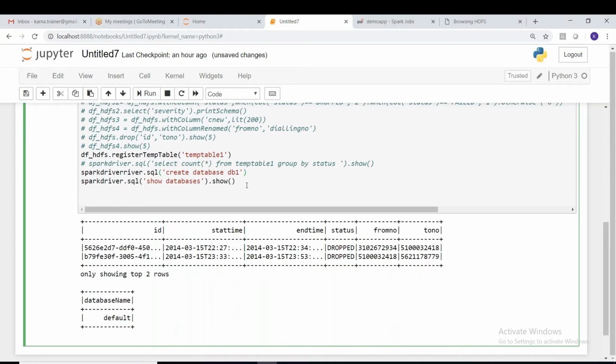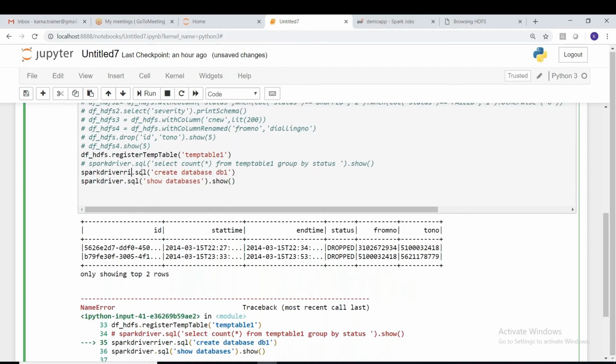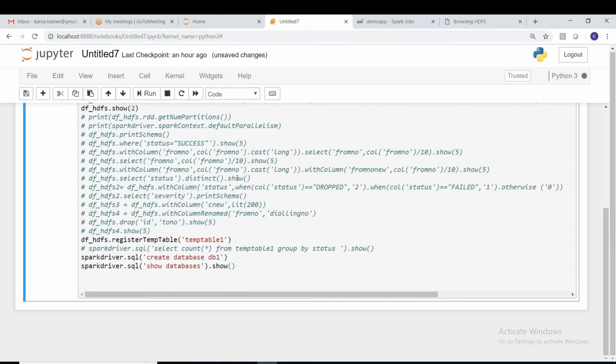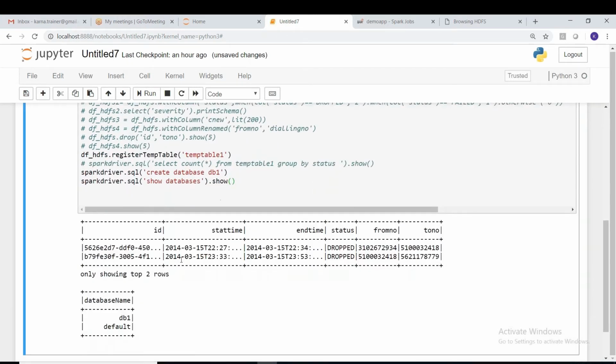Create database db1, and if we try to run this statement now, we get the spelling correct, fine, right? Now we have to get two databases, default and db1. Can you see these databases here, db1 and default? Okay, fine.